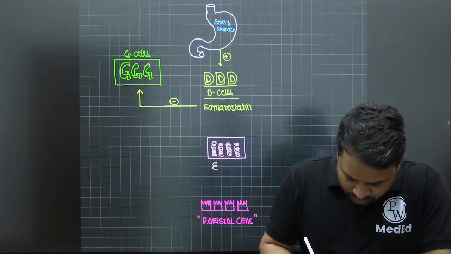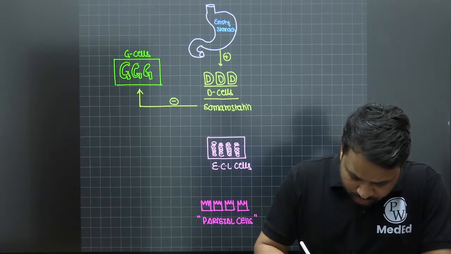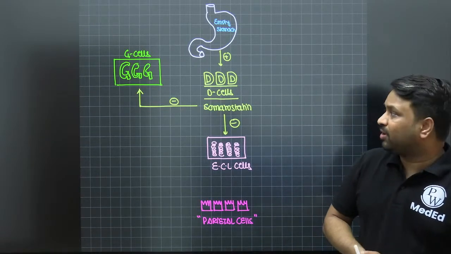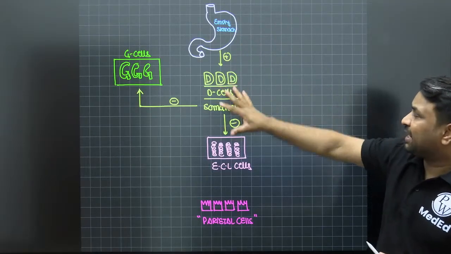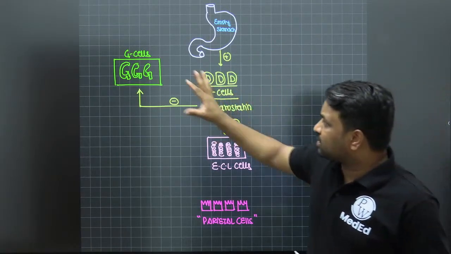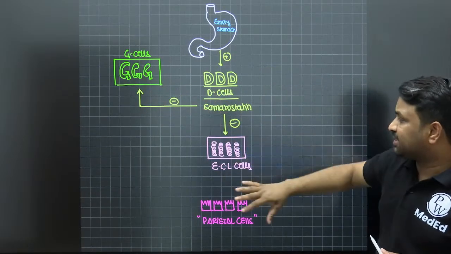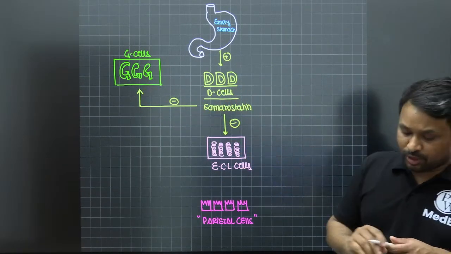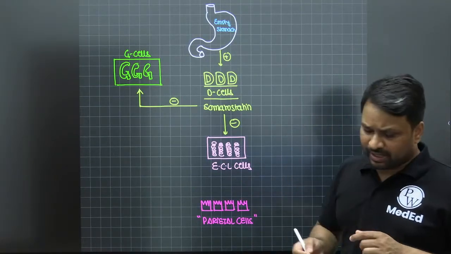The somatostatin will also inhibit the enterochromaffin like cells. Now, because on an empty stomach the D cells get activated, activation of D cells will cause a negative feedback on the G cells and the ECL cells. So they cannot produce gastrin, nor will they be able to produce the histamine, which is produced by enterochromaffin like cells.